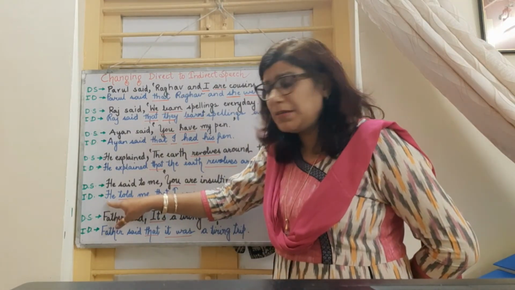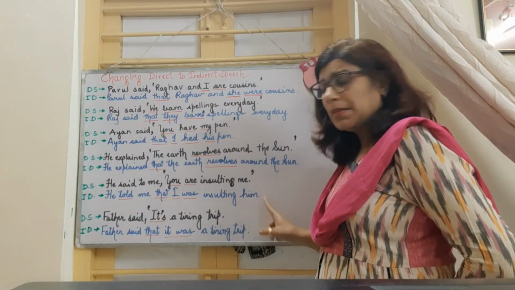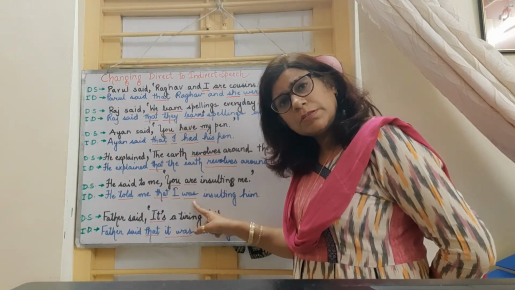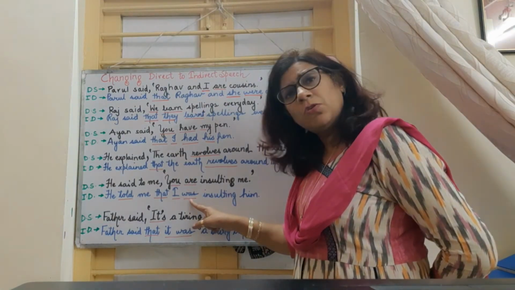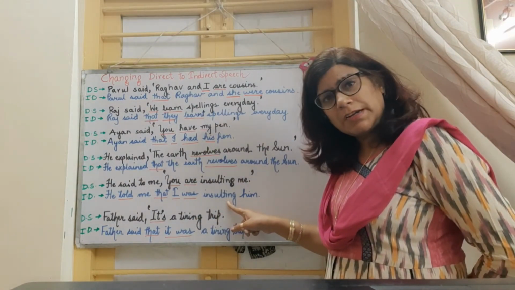Here in indirect speech, we will say he told me that I was insulting him. You will change into I, are will change into was. It will become you are insulting will change into was insulting.